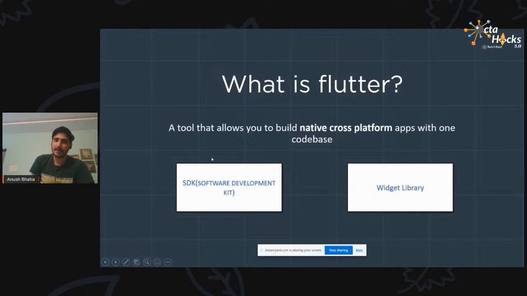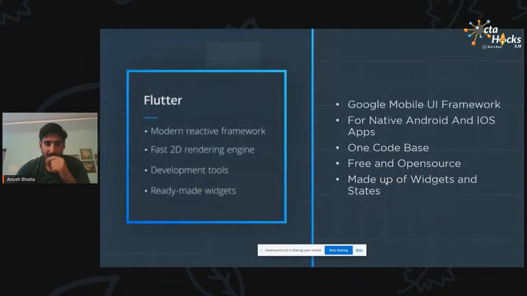It provides you the given SDK kit and the widget library. The widget library is the key for making any Flutter app. So you can refer to the Flutter documentation, and you can find any of these widgets, any specific icon you need for making a particular app or website. This is basically the basics of making a particular app or website. You can refer to the documentation, which is available on the internet anywhere. Okay, so that's the basic.